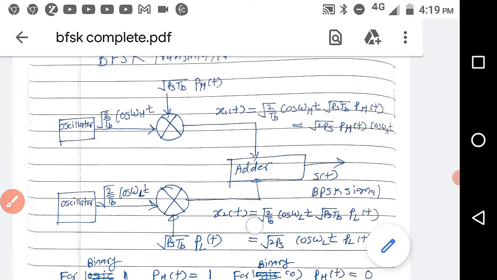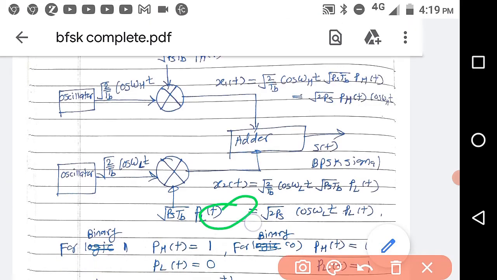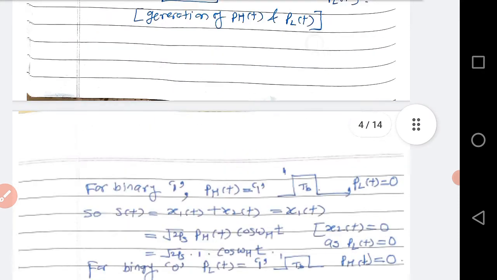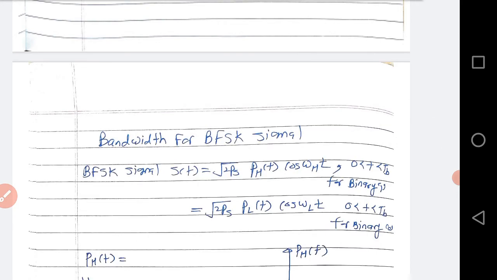So output ST is equal to this one, root 2 PS cos omega lt PLT. PLT is equal to 1, that is root 2 PS cos omega lt. So that you have generated for binary 1 as root 2 PS cos omega ht, and for binary 0 root 2 PS cos omega lt. So this is what we can say is your BFSK transmitter.